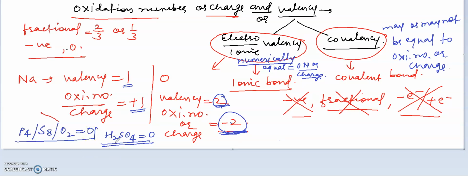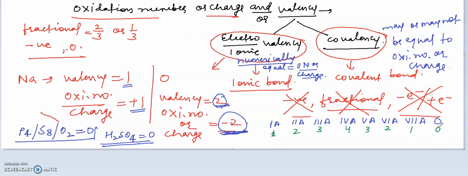Now if we take the periodic table, this is the S block element, first A, second A, then the P block element, third A, fourth A, fifth A, sixth A, seventh A, and zero group elements. See here, the valency of first A will always be 1, then second A 2, 3, 4, 3, 2, 1, 0.